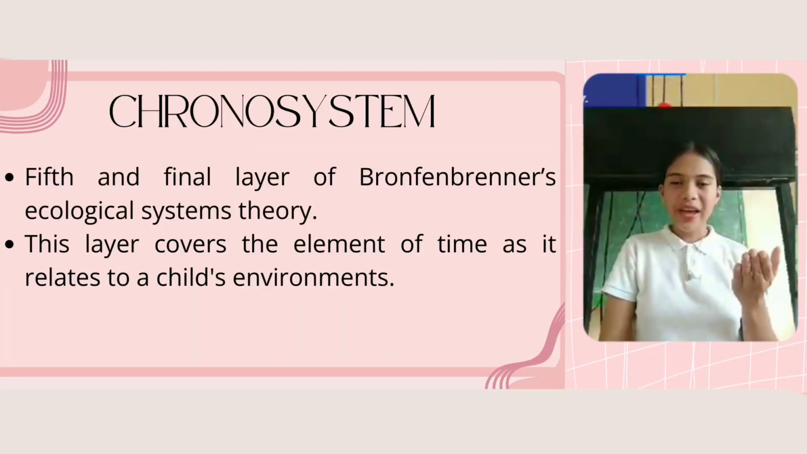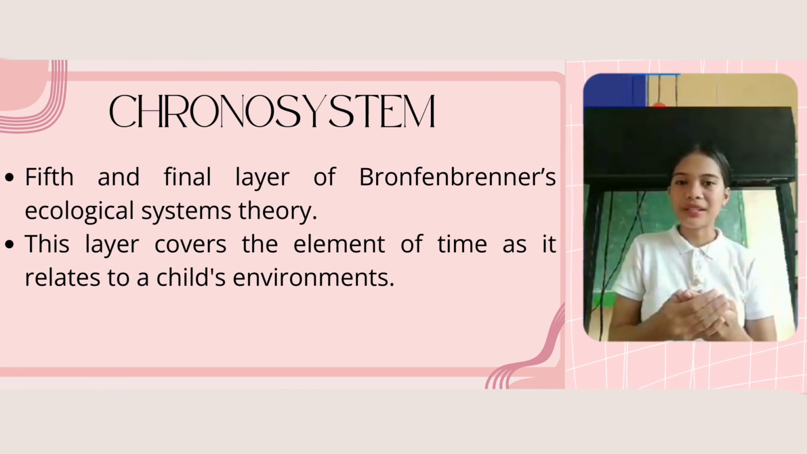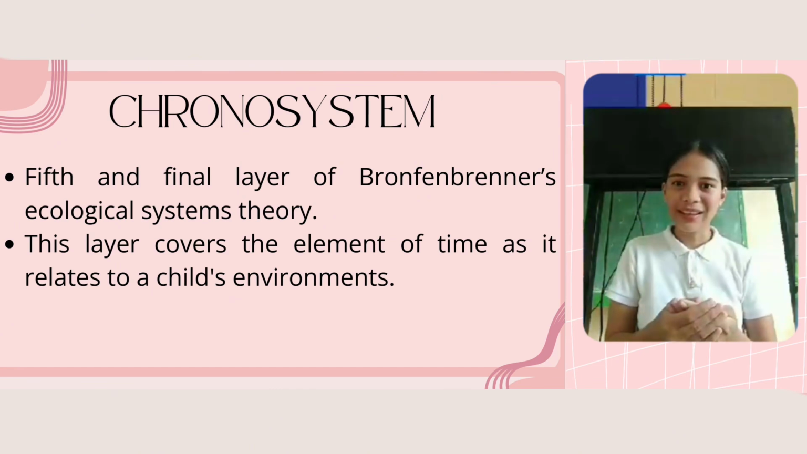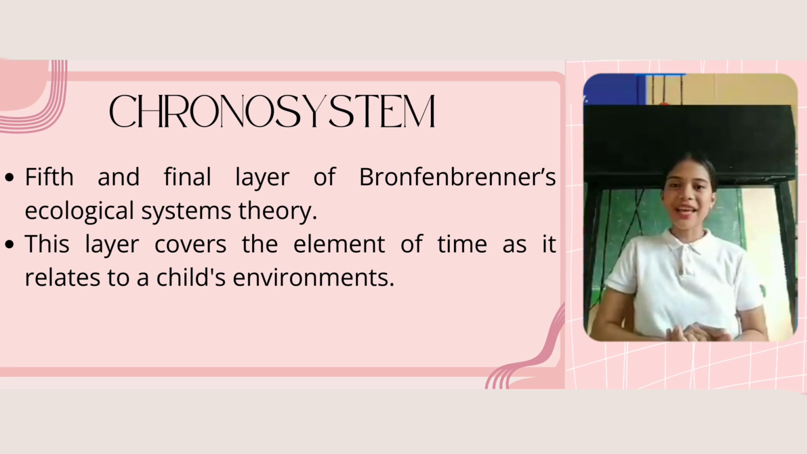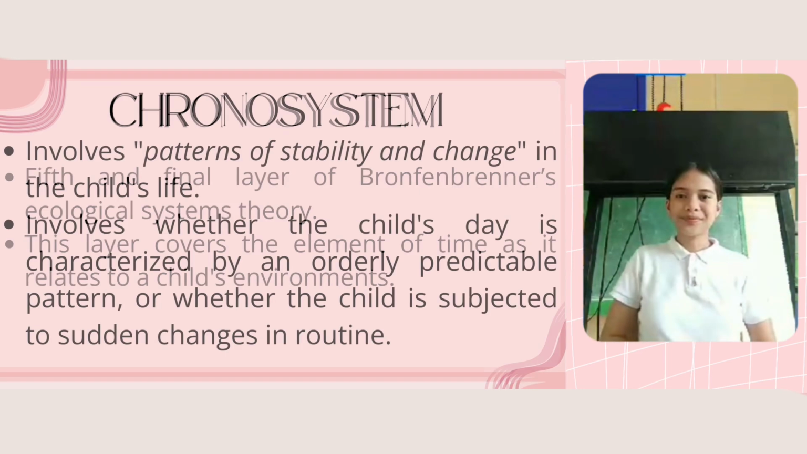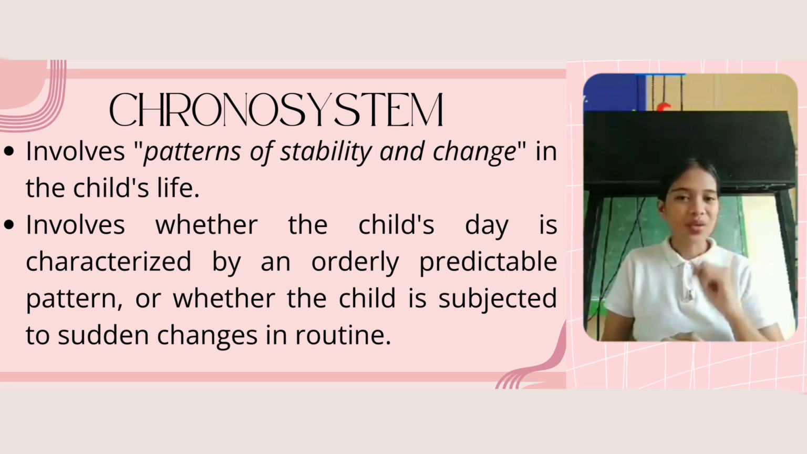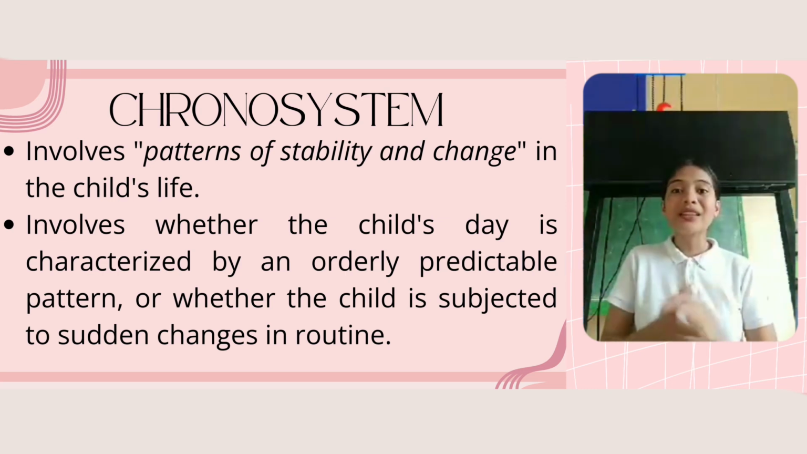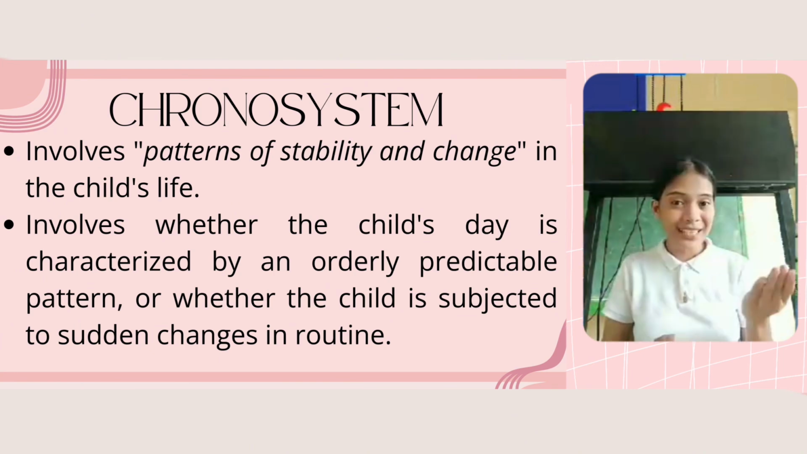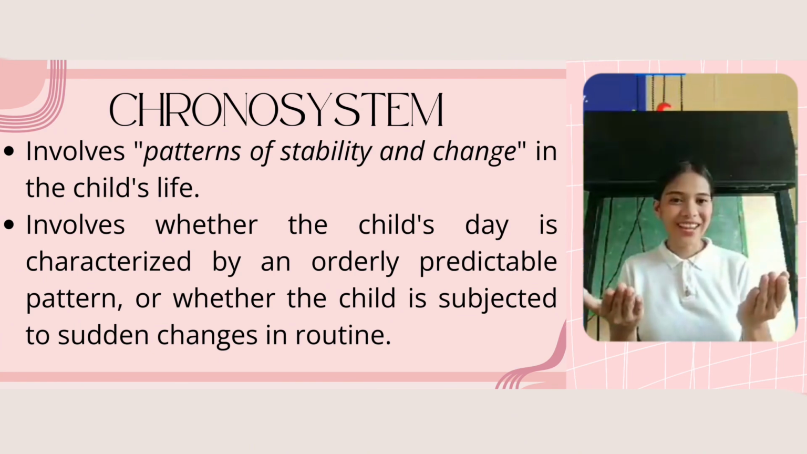For the fifth and final layer of Bronfenbrenner's ecological systems theory, this layer covers the element of time as it relates to a child's environment. That's what we call the chronosystem. Do you know what the chronosystem is? The chronosystem involves patterns of stability and change in a child's life.